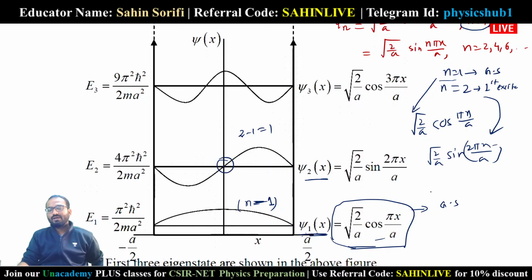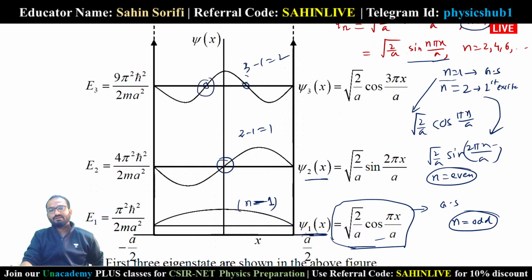Okay, so when you are considering some state which corresponds to an odd value of n, we'll consider the cos function. When the wave function corresponds to some even value of n, we'll consider the sin function. Okay, so don't get confused. And the number of nodes here also, this is the second excited state. Here n equals, let's say, 3, minus 1 means 2. 2 nodes will be there.